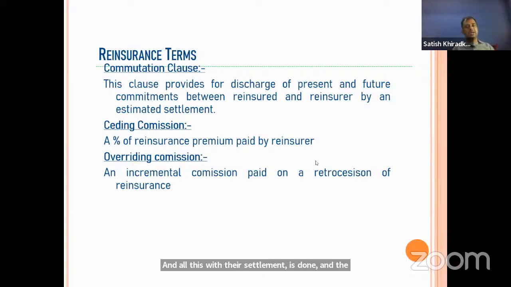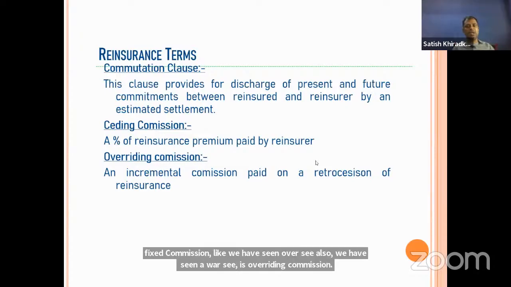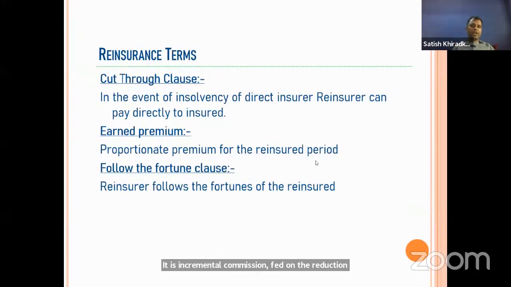Ceding commission, a percent of reinsurance, that is the fixed commission like we have seen. ORC also we have seen. ORC is overriding commission. It is incremental commission paid on a reduction of an insurance. Cut through clause we discussed. Earned premium is a proportionate premium for the reinsured premium period. And there is one more clause which is called the follow the fortune clause.